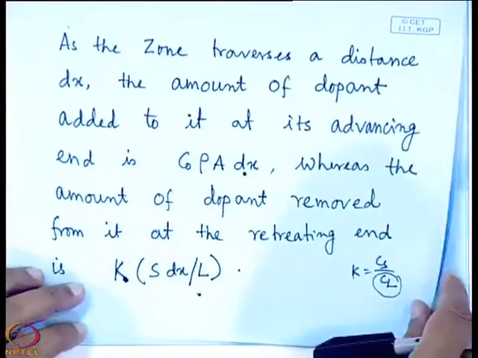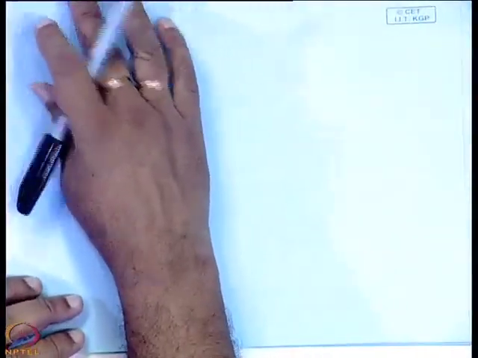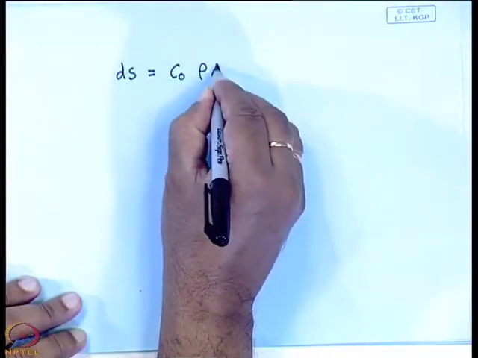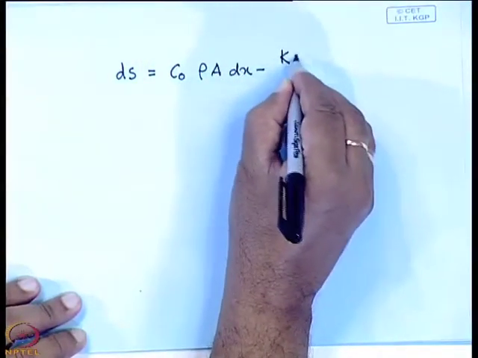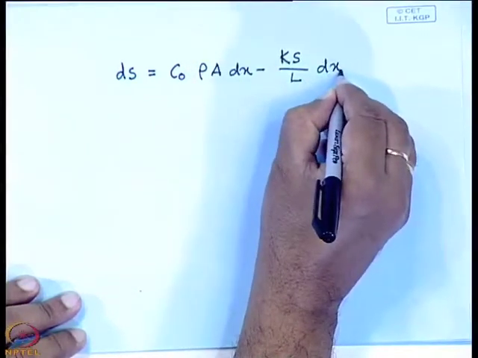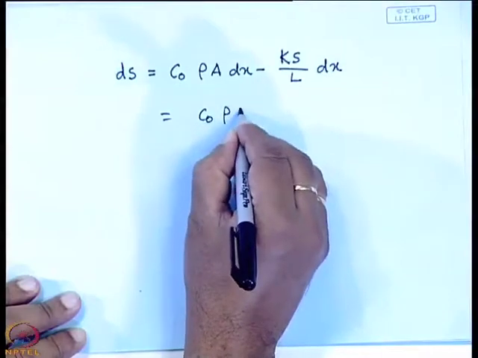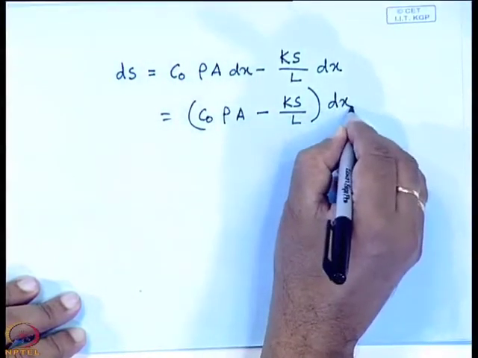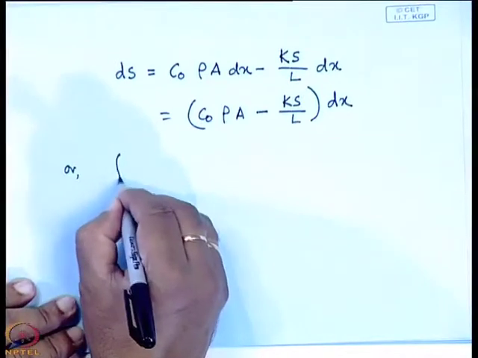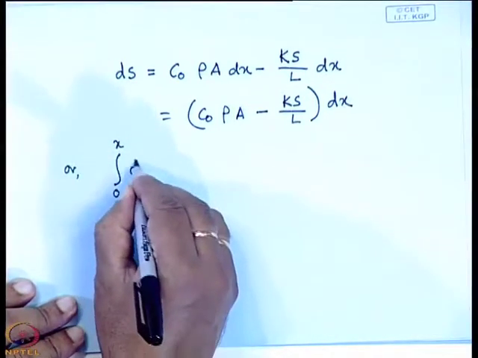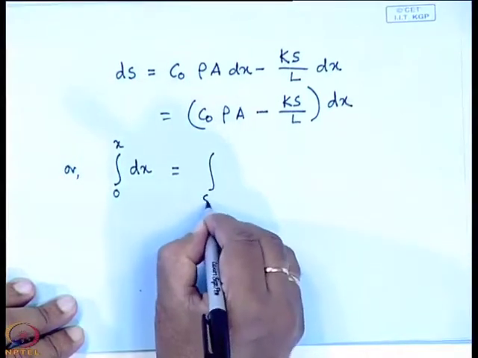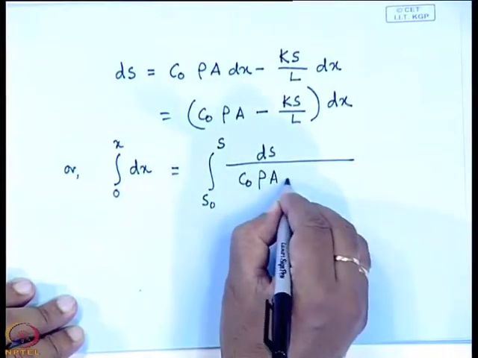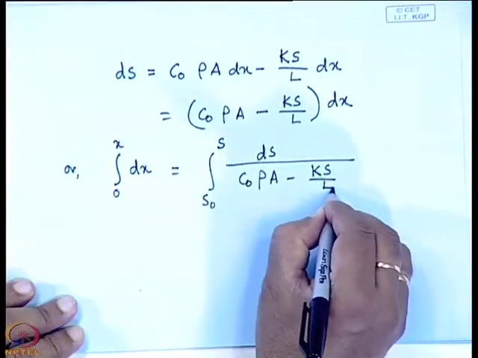So, now we can write with this expression that dS equals C0 rho A dx minus K S by L dx, that is equals to C0 rho A minus K S by L into dx, or integration 0 to x dx is equals to S0 to S dS by C0 rho A minus K S by L,